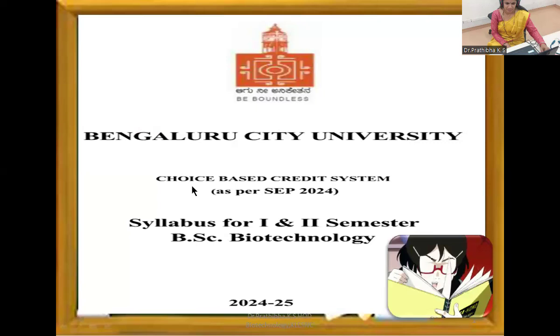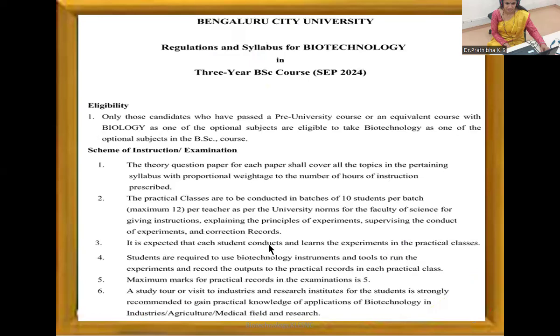Today we are going to look at the choice-based credit system as per SEP 2024 for the academic year 24 and 25. Okay, let us go through the syllabus. 1. Cell Biology and Genetics. Here you can go through the regulations and syllabus for biotechnology. Eligibility: only those candidates who have passed a pre-university course or an equivalent course with biology as one of the optional subjects are eligible to take this biotechnology course.